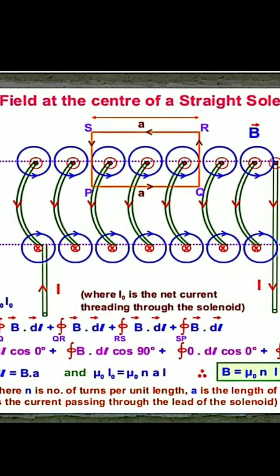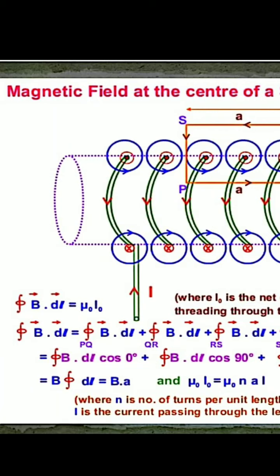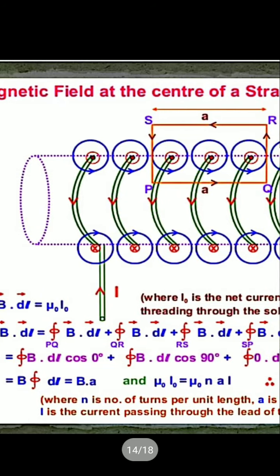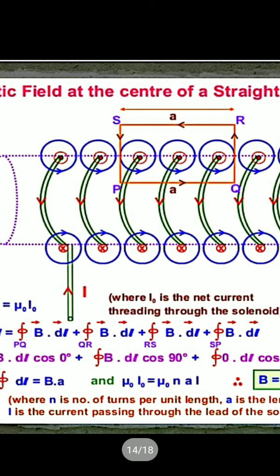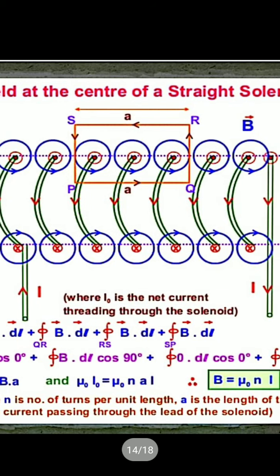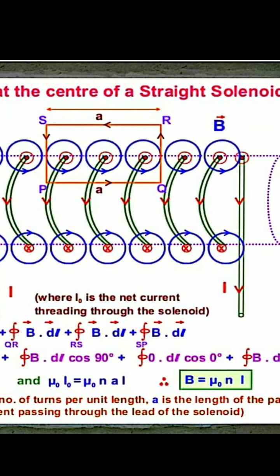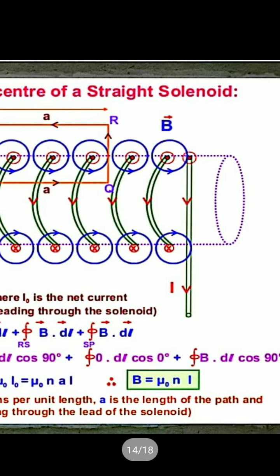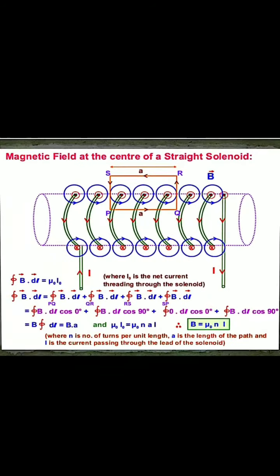That's why in the second line we write the integral along PQ of B dot dl, where P to Q has angle 0 degrees, B dl cos 0 degrees. Then Q to R is cos 90 degrees. Then R to S the magnetic field is 0, so 0 into dl cos 0 degrees, plus then S to P is again 90 degrees, so B dot dl cos 90 degrees. I hope you understand.